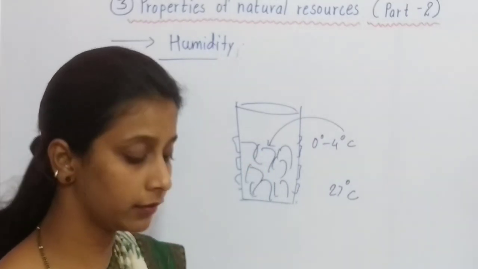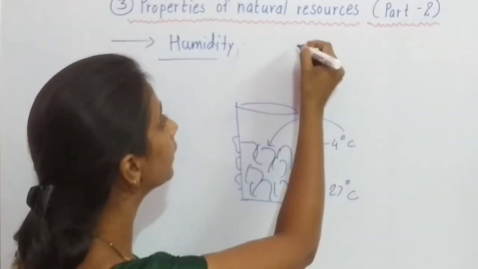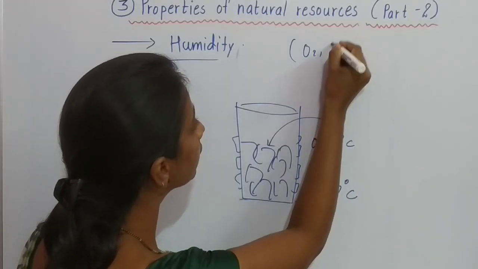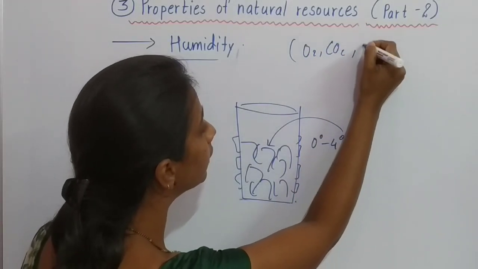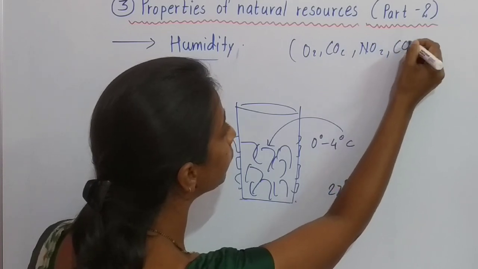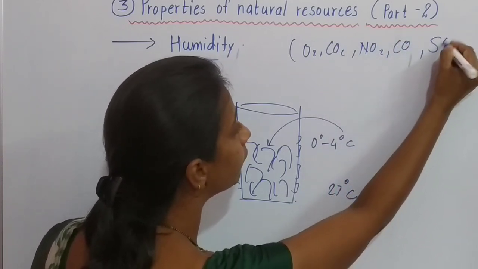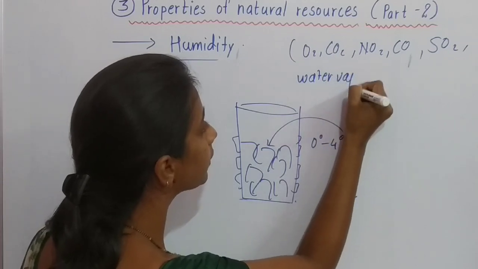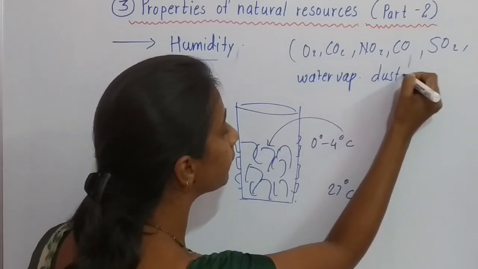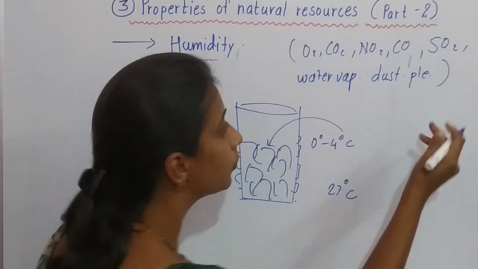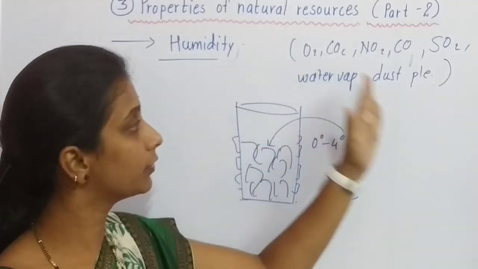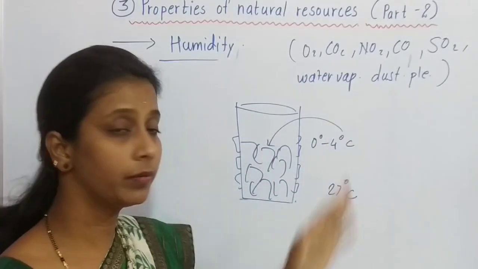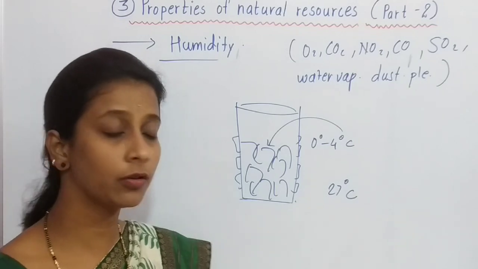And remember, the constituents of air are oxygen, carbon dioxide, nitrogen dioxide, carbon monoxide, sulfur dioxide, water vapors, dust particles, and so on. So just remember all these constituents. Water vapor is a constituent of air.